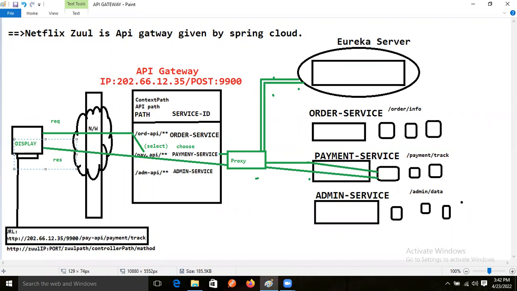Display, right? So what does it mean? The API gateway is just the entry point and what? Exit point. Come on, what is that? Entry point and exit point. So the people are catching this, right?